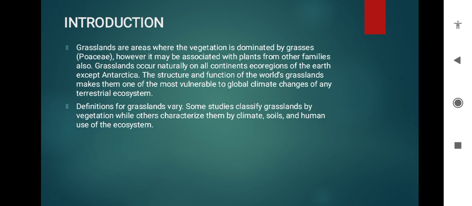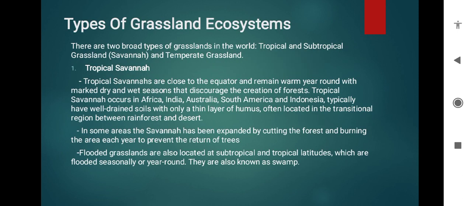Definitions for grasslands vary. Some studies classify grasslands by vegetation, while others characterize them by climate, soil, and human use of the ecosystem. Types of grassland ecosystem: there are two broad types of grassland in the world, tropical and subtropical grassland, savanna, and temperate grassland.